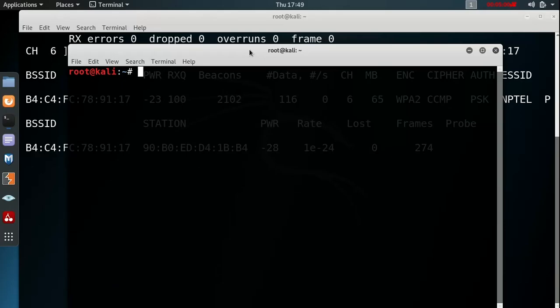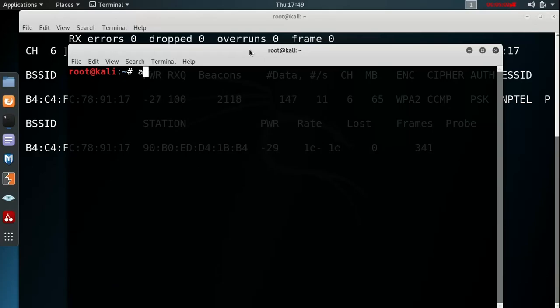So in that case, we use the dictionary method or rainbow table method to decrypt the password. Here we use a very common dictionary, rockyou.txt, to break the password of the Wi-Fi. So the command is aircrack-ng.